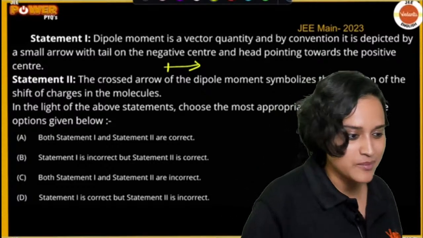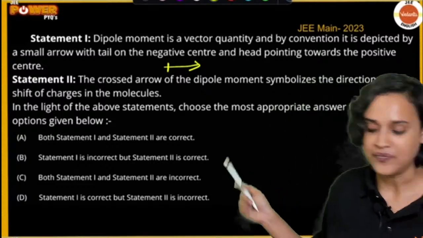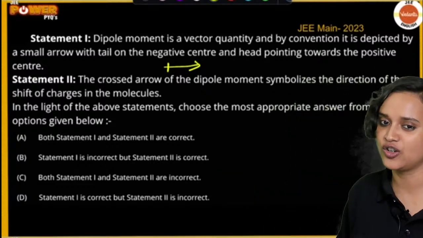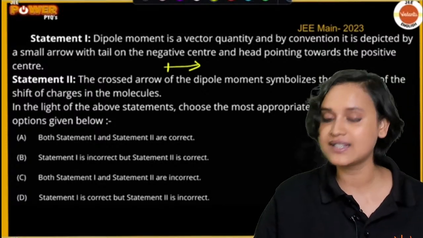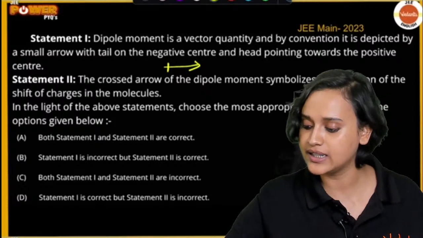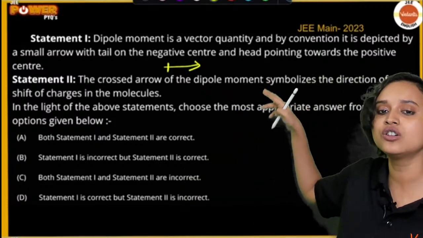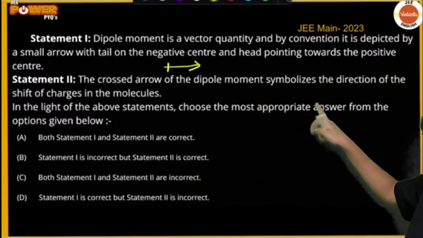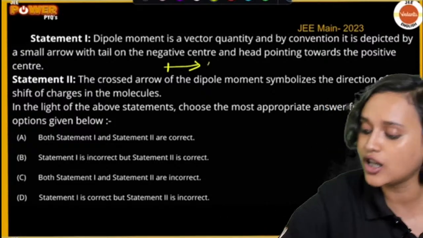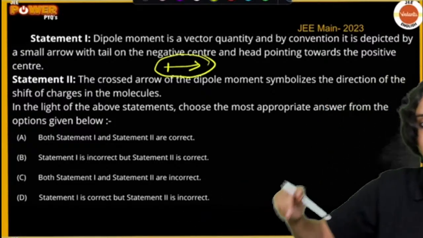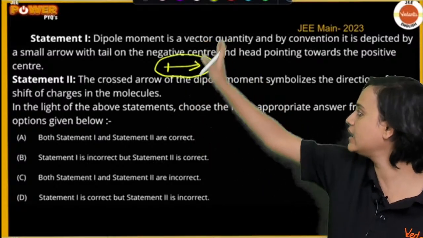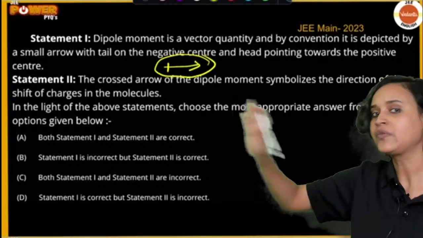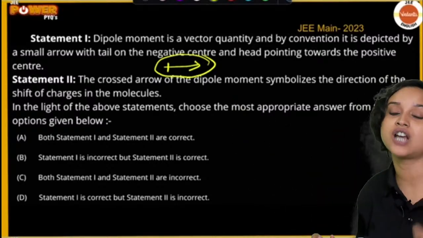Can somebody tell me? What is the answer? The answer, my dear students, is no. Both the options are not correct. Statement 1 is correct, but statement 2 is incorrect. Have a look at statement 2. It says that this particular diagram that we have, an arrow with a crossed tail here, depicts the shift of the charges. It does not show the shift of the charges.